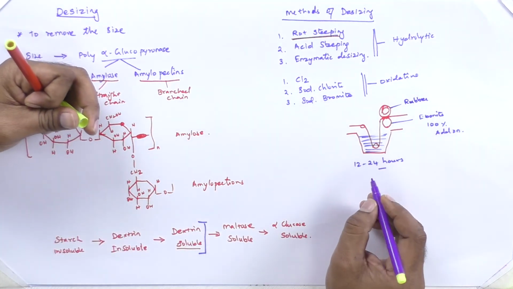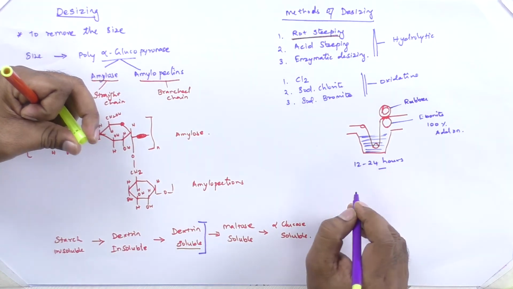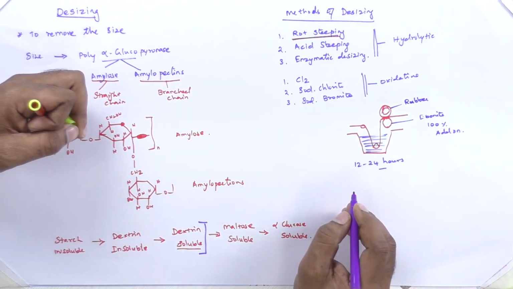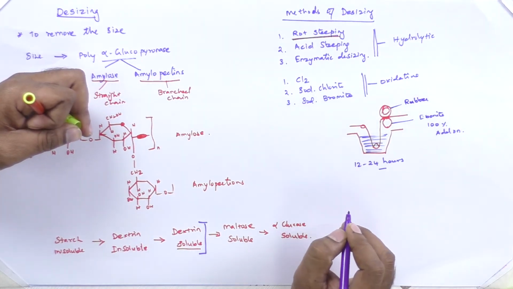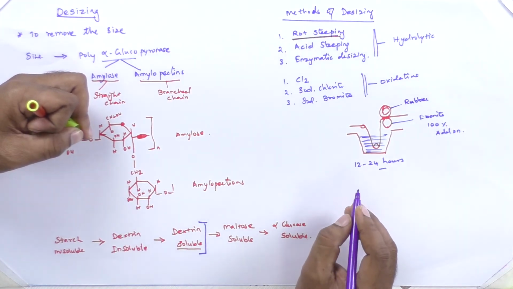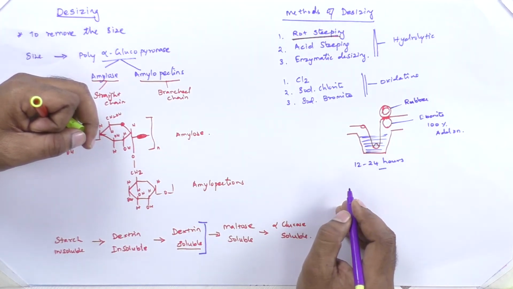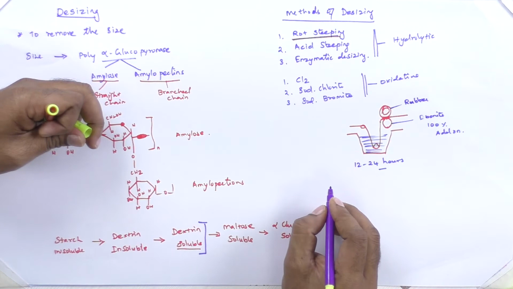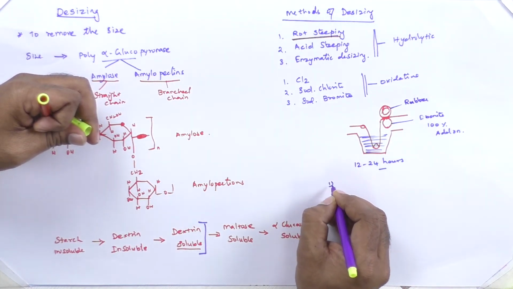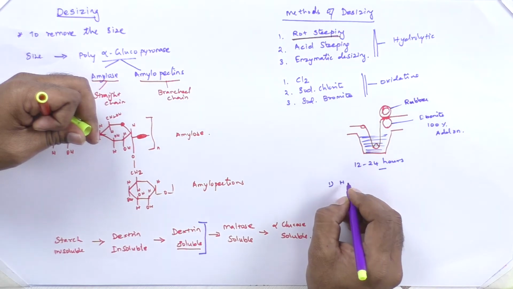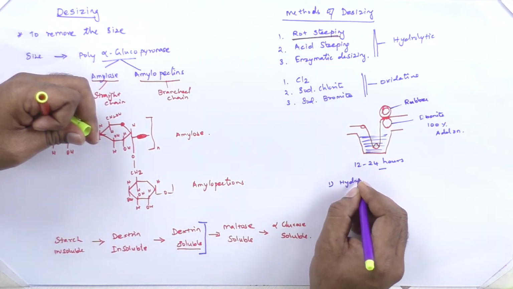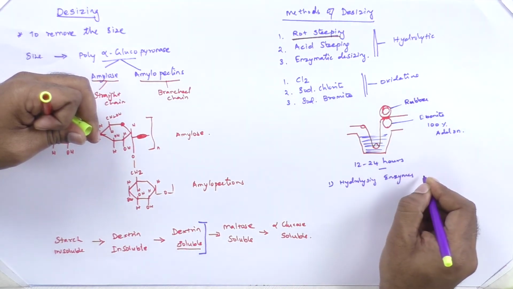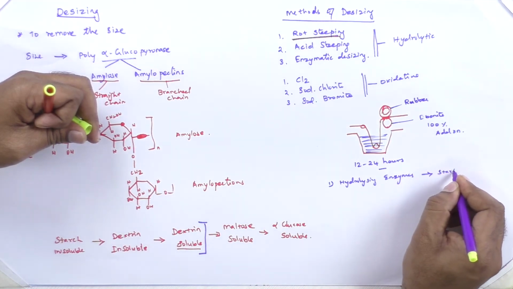During that period, hydrolyzing enzymes are developed in water. The water contains bacteria. That bacteria develops the hydrolyzing enzymes, so that the hydrolyzing enzymes hydrolyze the starch present in the fabric. So the hydrolyzing enzymes hydrolyze the starch.